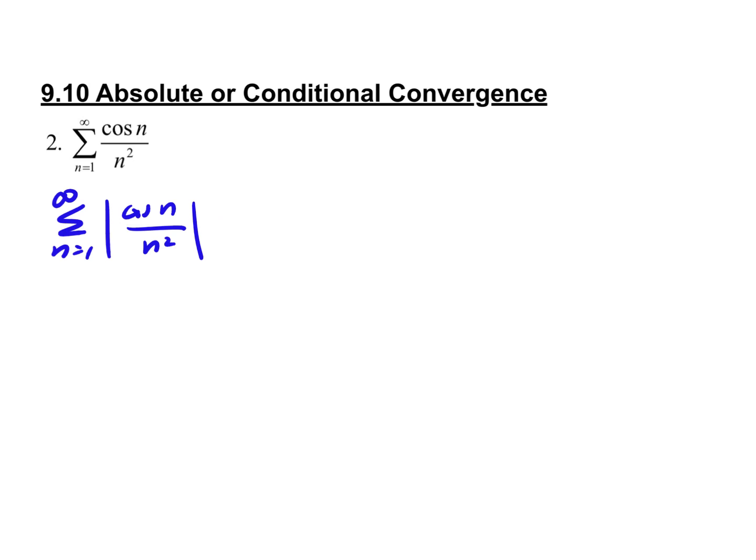So when we compare it to the p-series, we have to make sure that the p-series is larger than this. Which test am I going toward here? Direct comparison, okay? So in this case, we're going to compare to 1 over n squared, which we know is convergent or divergent? Convergent. P is greater than 1. Okay, this p series converges because p is greater than 1. Okay. So in order for us to use the direct comparison test to determine convergence, we have to show that this is bigger than this, which it is.